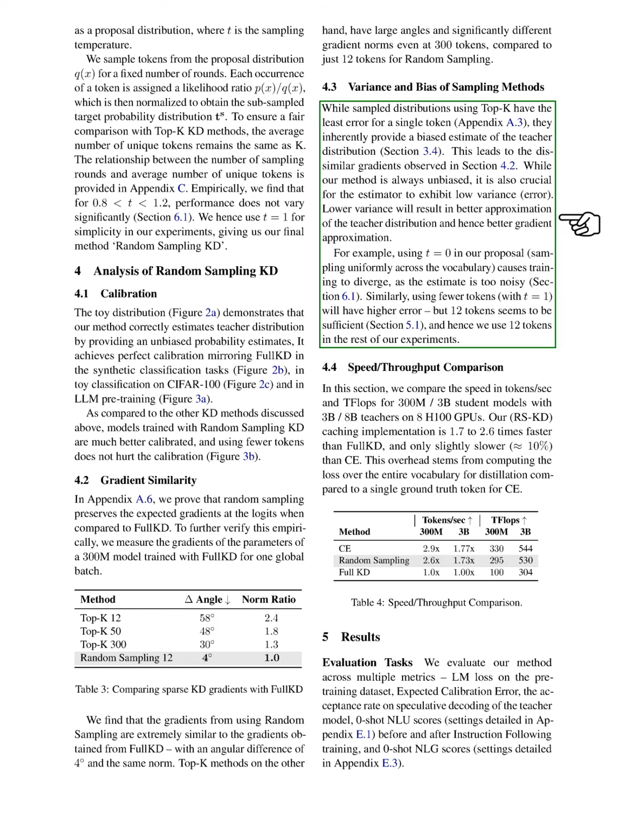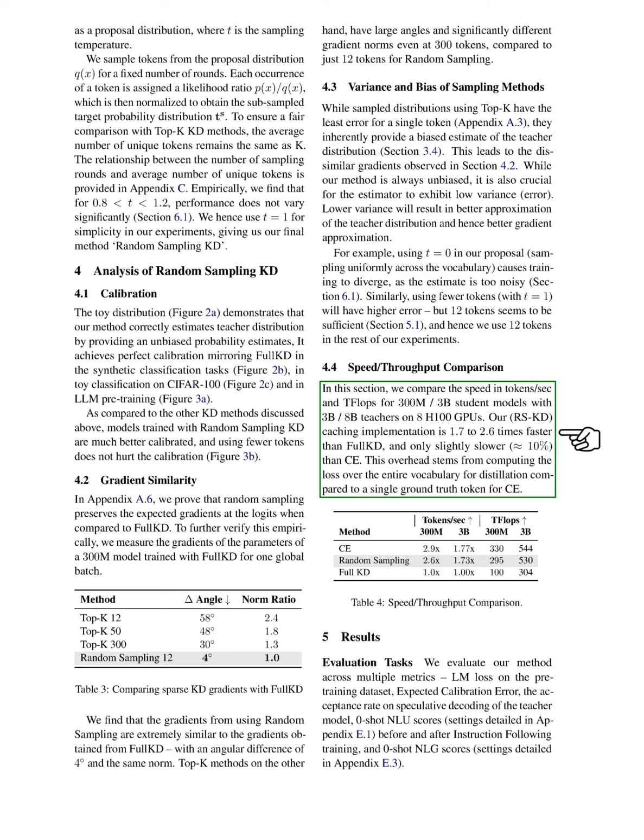Our method remains unbiased, but it is essential for the estimator to have low variance for better approximation of the teacher distribution. We note that using a uniform proposal across the vocabulary can lead to noisy estimates, causing training issues. We find that using 62 tokens is sufficient for our experiments. We compare the speed of our method against full KD and CE, finding that our caching implementation is significantly faster than full KD and only slightly slower than CE due to the need to compute loss over the entire vocabulary.